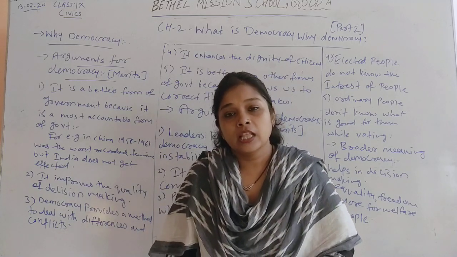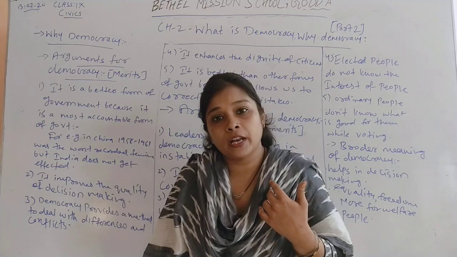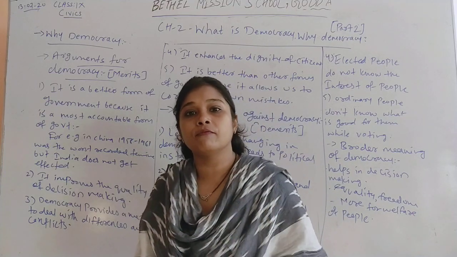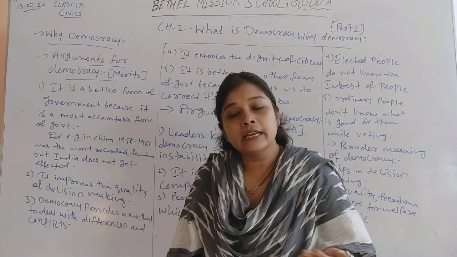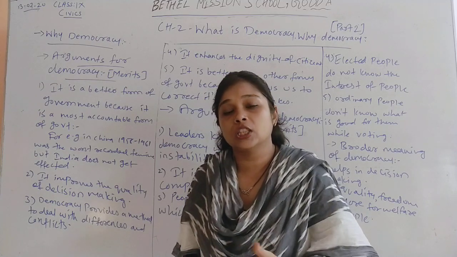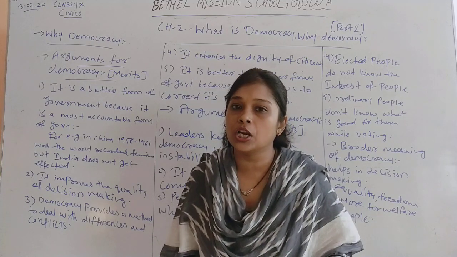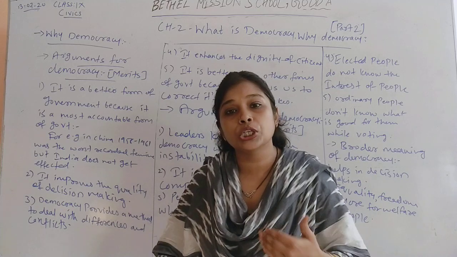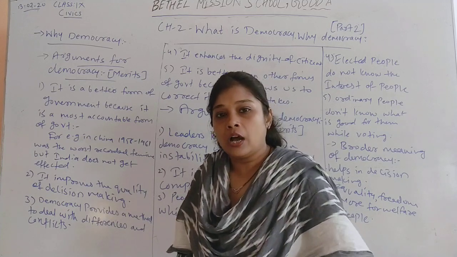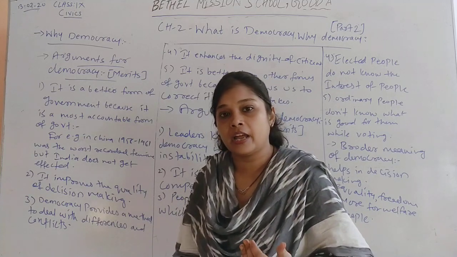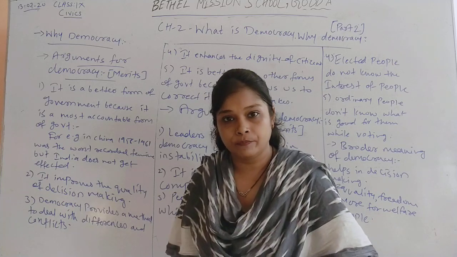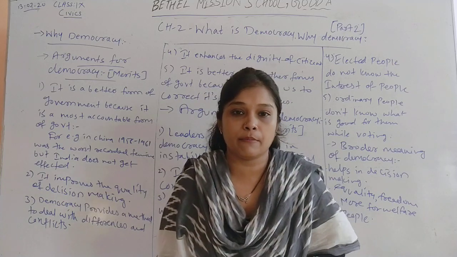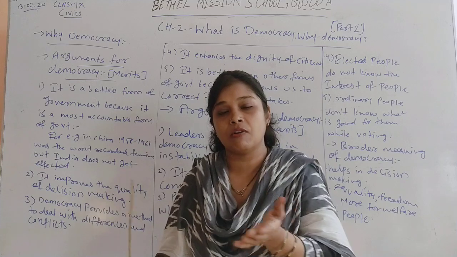One person, one vote. And there are certain limitations on authority set by the constitutional laws. They need to follow the constitutional laws while they are ruling the country. So these are the features and meaning of democracy which we have seen in our last video.